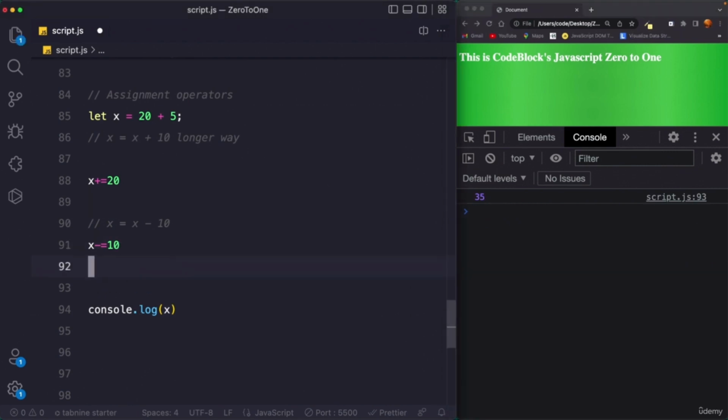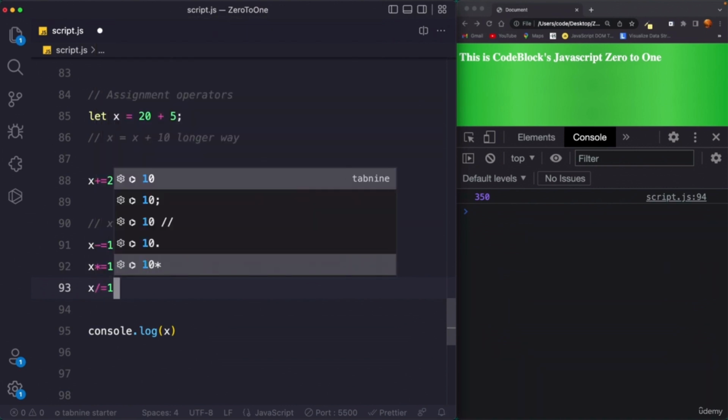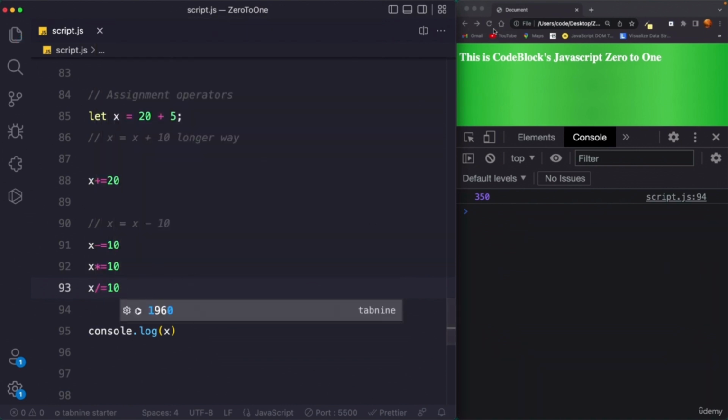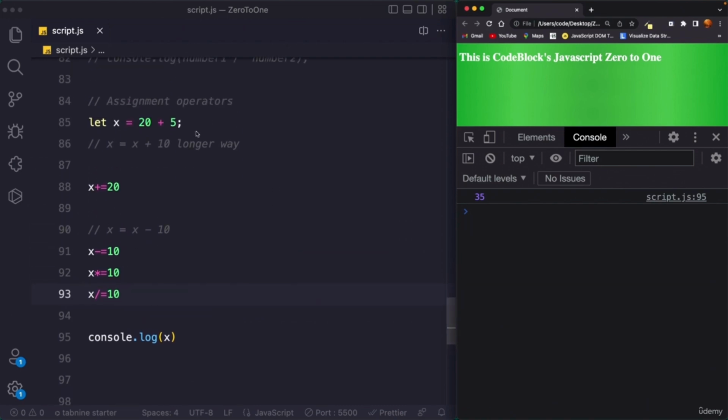Similarly, we can multiply as well. We can say x asterisk equals 10. And now it would result in 350 being printed down here in the console. Reload, 350. And similarly, we can divide as well. So we can say x divide equals 10. And now it would be 35. Okay, so these are assignment operators.